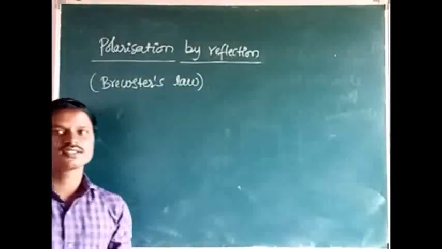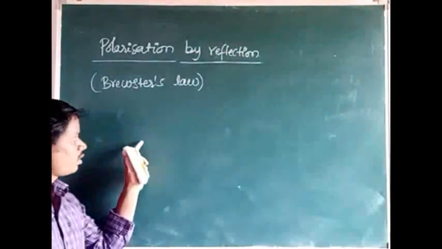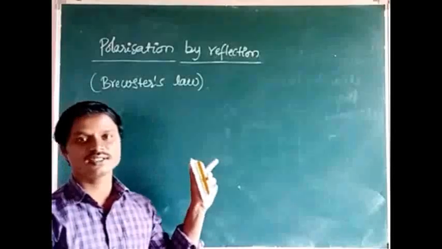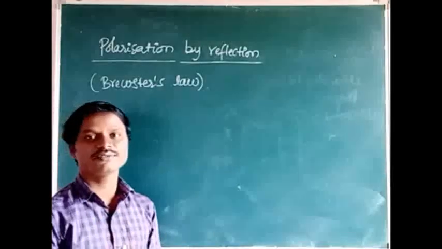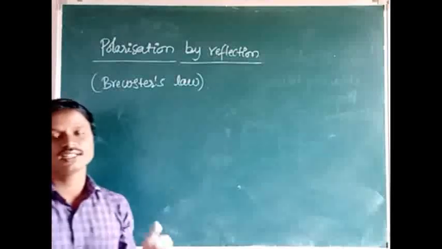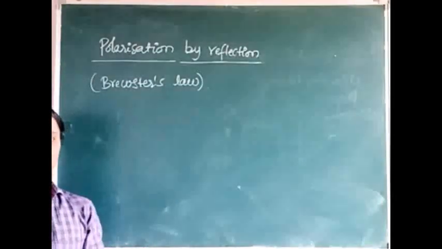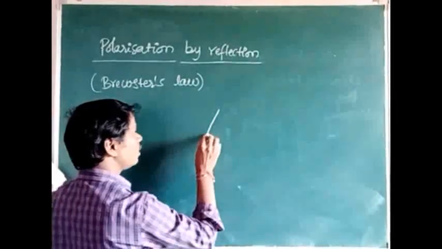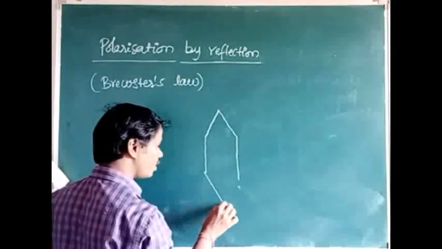So already we discussed how to polarize the unpolarized light by passing that unpolarized light through the polarizer. One is called polarizer, another one is called analyzer. Polarizer is nothing but that which can polarize the light, but analyzer is also a polarizer that can be used to analyze the light, means to see the polarized light. So see here. Let us consider it is a polarizer that can be used to polarize the light.